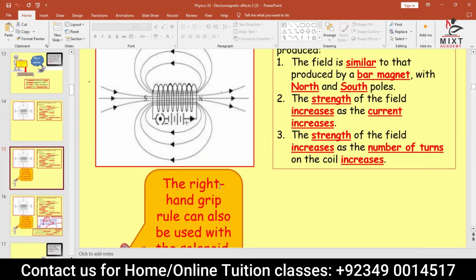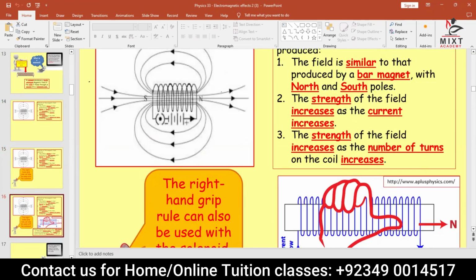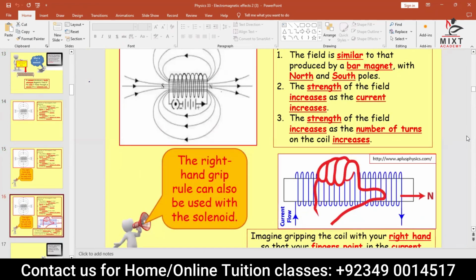This can be given by the right hand grip rule. Now check this out. Let's suppose the current is flowing from left to right. This is the flow of current. Current goes from here, this way. Can anybody tell me the direction of the current, anti-clockwise or clockwise?